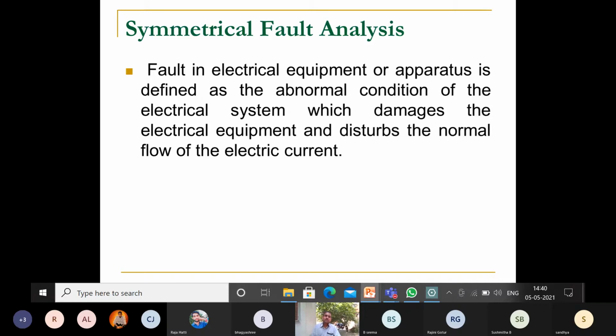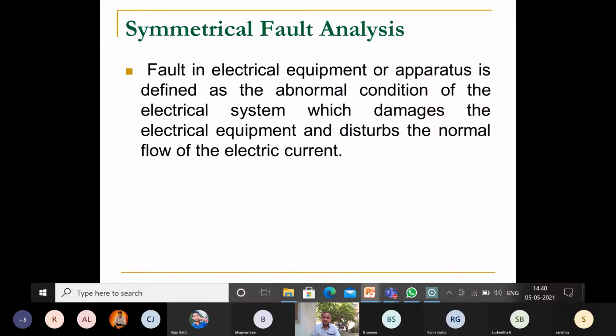In that condition, the parameters of the power system, the power in terms of MVA, current and voltage, are all going to change. So we need to analyze them in fault analysis. Fault analysis means we need to analyze the parameters of the power system.